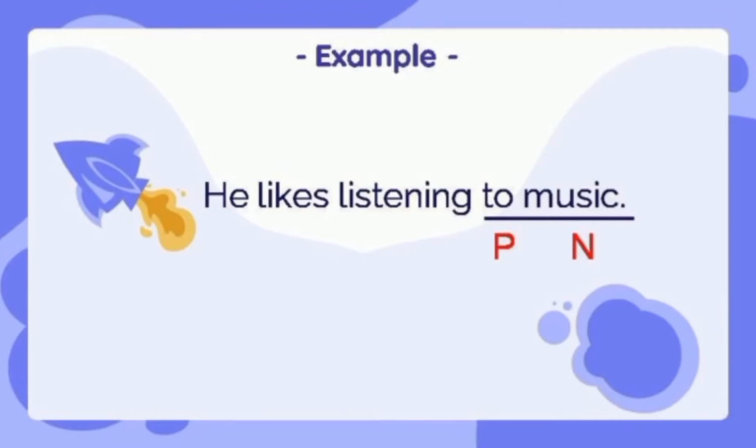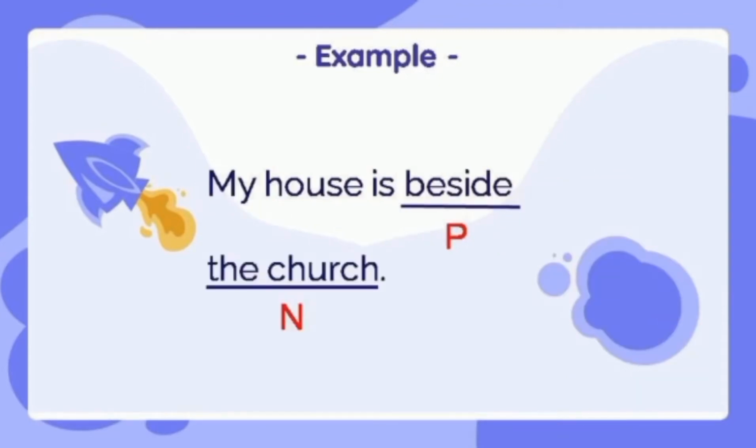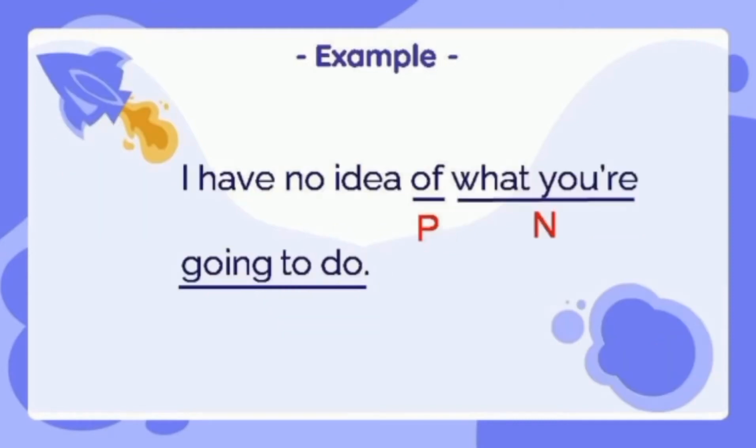He likes listening to music. To menunjukkan preposition dan music menunjukkan kata noun. The next example is my house is beside the church. Beside menunjukkan kata preposition yang mengawali the church atau yang disebut juga sebagai noun phrase. The last example is I have no idea of what you are going to do. Of juga termasuk ke dalam preposition, dan what you are going to do merupakan noun clause. This is the final explanation of the noun. The next explanation is verb.